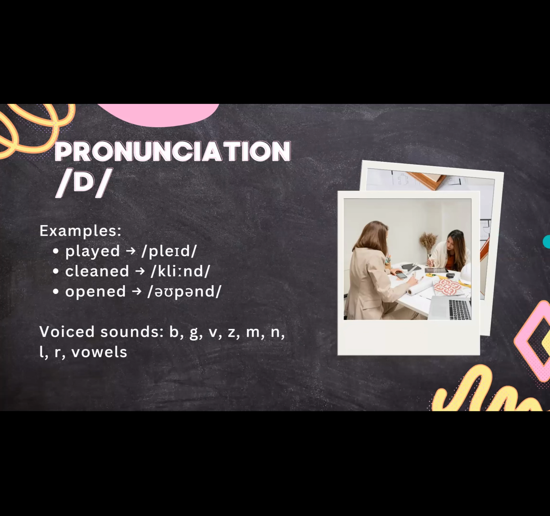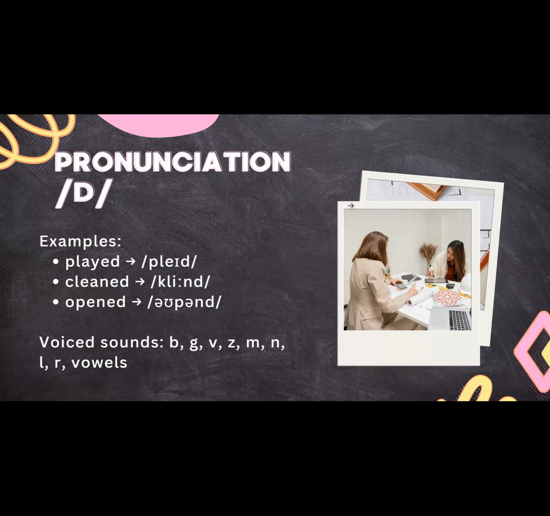Now the second one is pronunciation ending with sound d. Look at the example. Played. Repeat after me. Played. Cleaned. Opened. Yes, don't forget to add the d sound at the end. This is the name of voiced sounds.